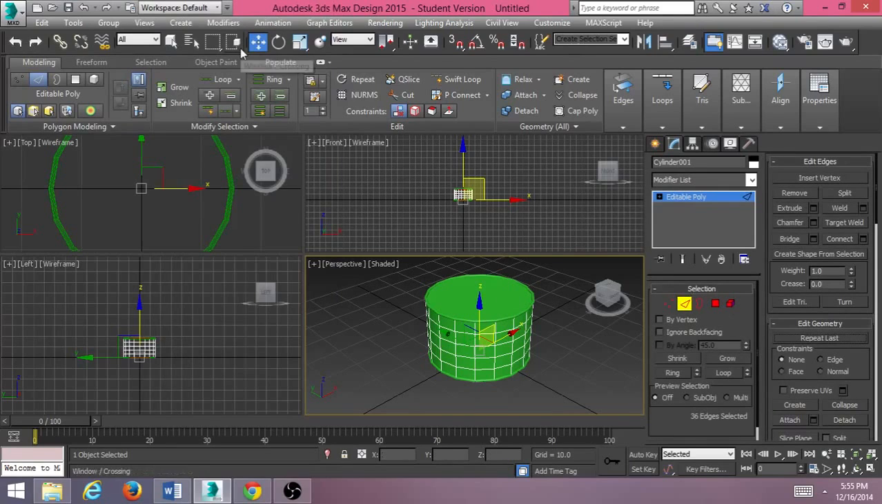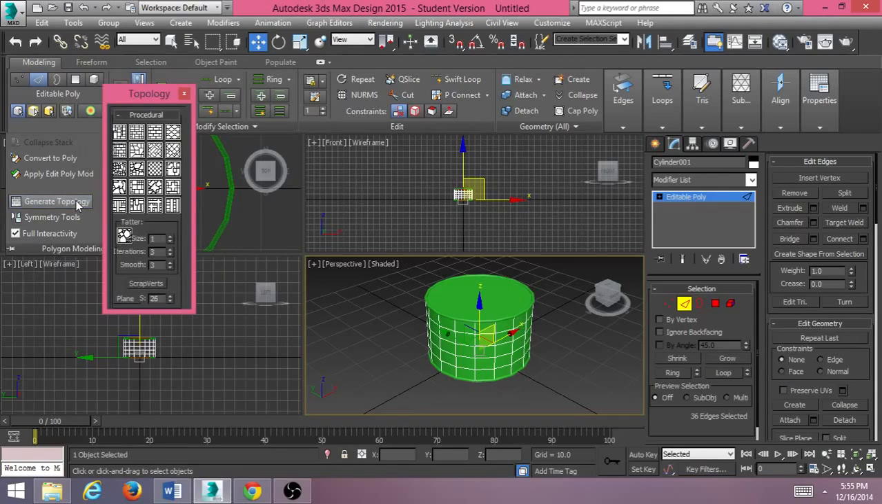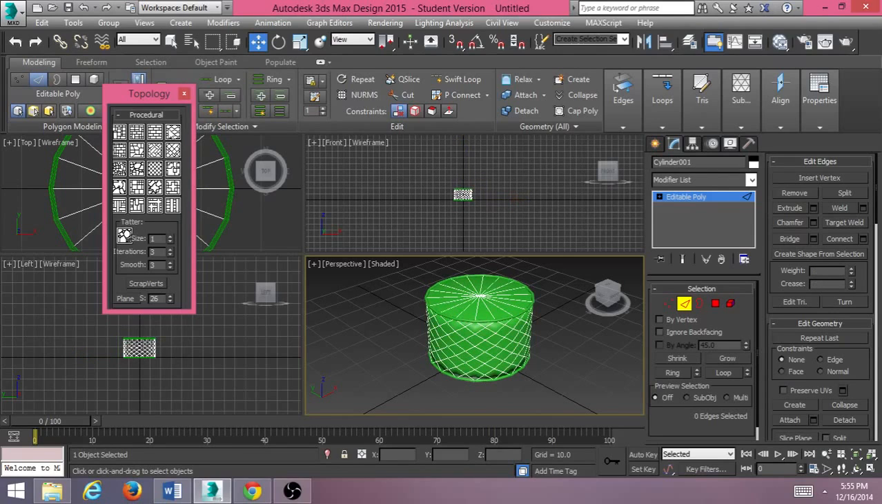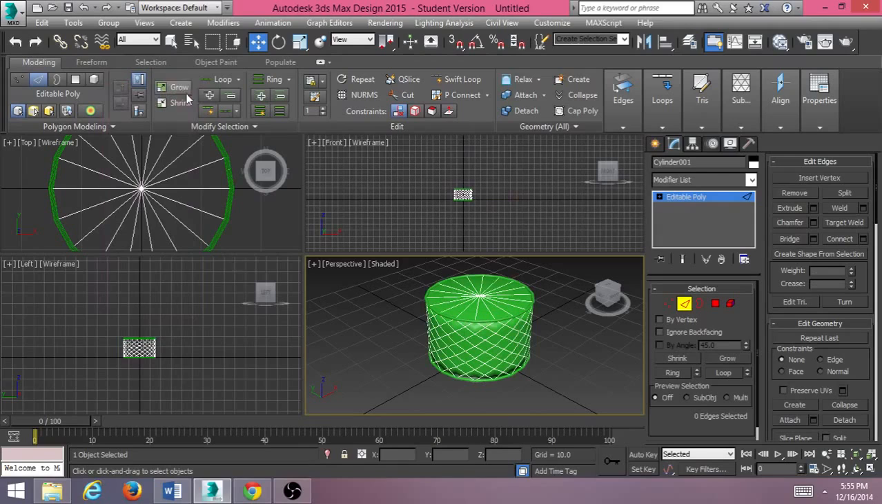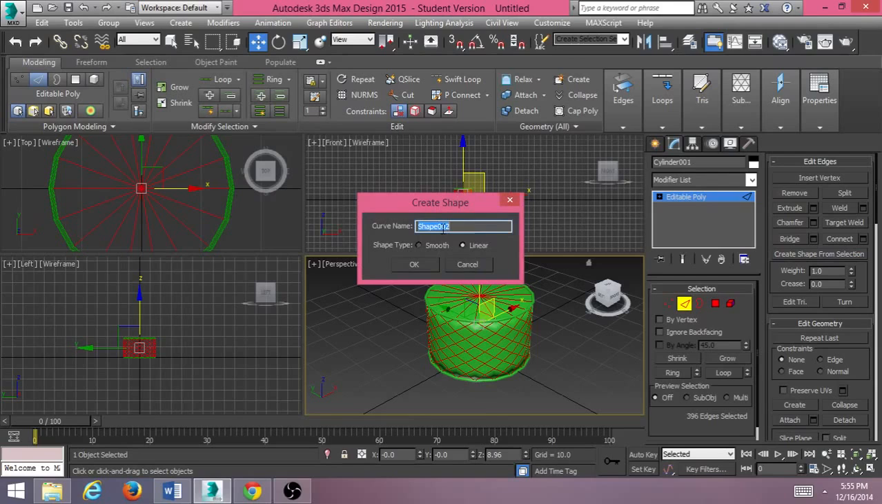So at this point, I'm going to go into the ribbon, select Polygon Modeling, go to Generate Topology, select the edge direction, close this, then I'm going to select Control A to select everything here, and then I'm going to create another shape. So this is shape 2, linear. Okay.